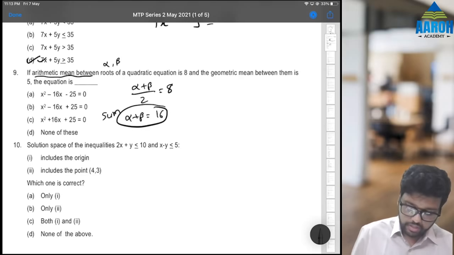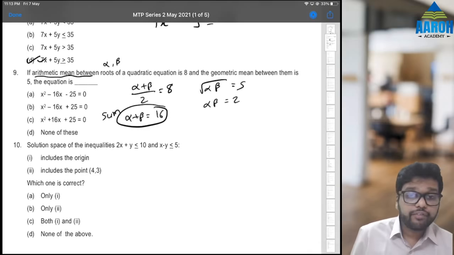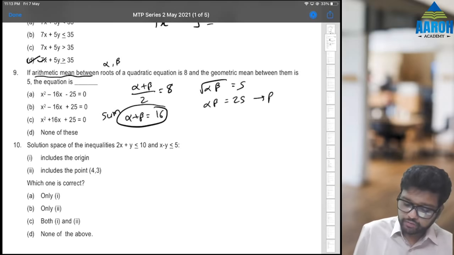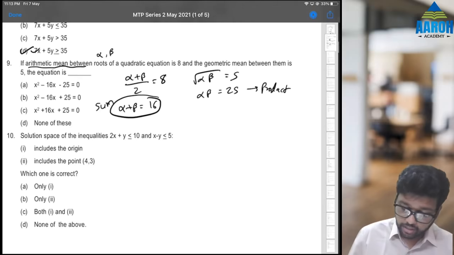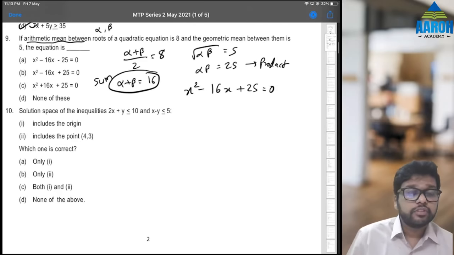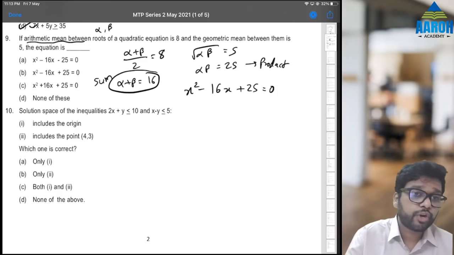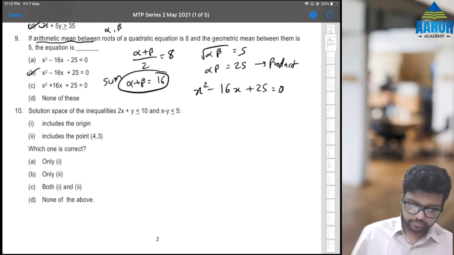Geometric mean is 5. That means root of alpha beta is equal to 5. That means alpha beta is equal to 25. This is nothing but the product of roots. We know how to form an equation from sum and product. How? X square minus sum of roots into x plus product of roots is equal to 0. So option B will be the correct answer for the 9th one.